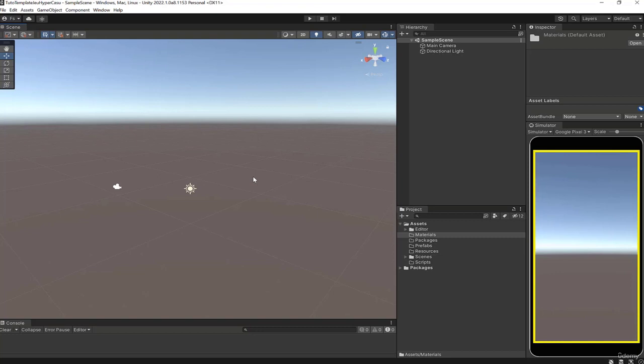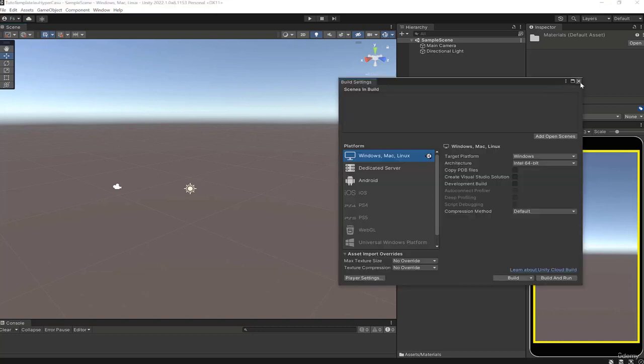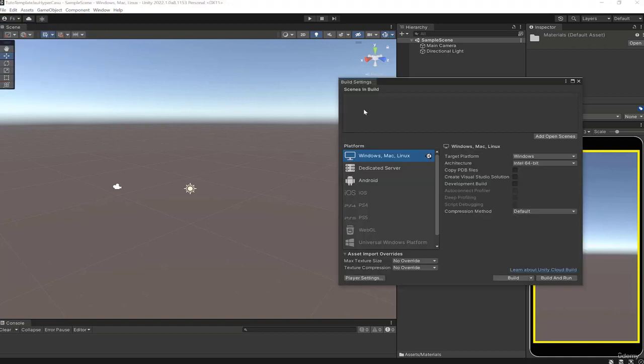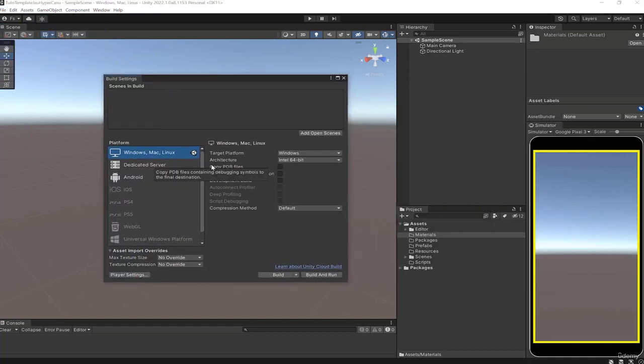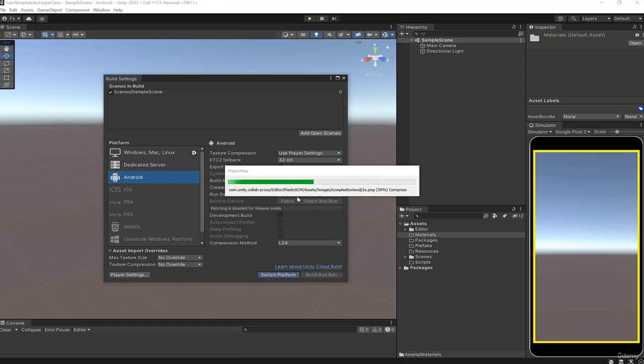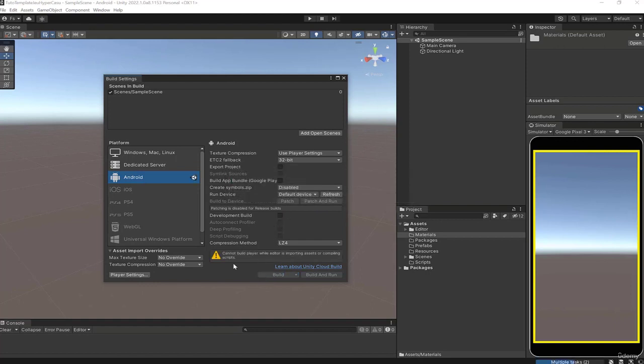I'll do Ctrl-Shift-B, which opens up the build settings, or you can click on File and select Build Settings. Here we will add open scene to add the current scene in the list of scenes to compile. We'll switch to Android to be able to test our game on Android, and then we will click on Switch Platform here. This will allow us to convert our project into an Android project, otherwise we won't be able to test it directly on our phone. The goal is to test directly on the phone.